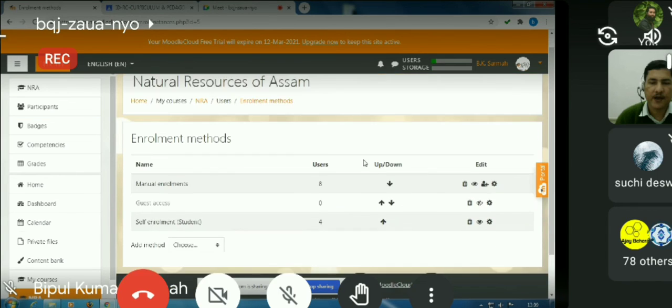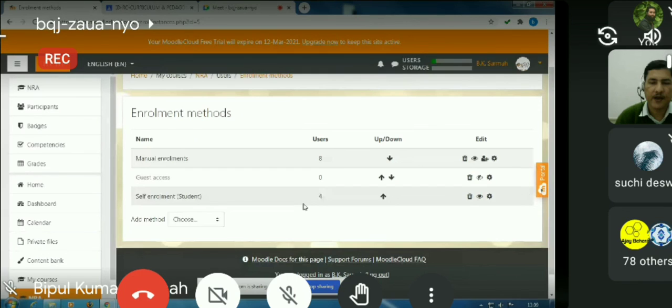So you'll see that there is a provision of self-enrollment for students. For this course, it is enabled. Because of this, you have been able to enter. Those students, say Kakoli, have entered because I have enabled self-enrollment for this course. If I click this, it will be disabled.